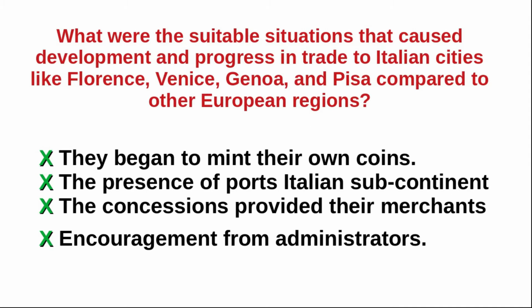The answer: they began to mint their own coins, the ports of the Italian subcontinent, the concessions provided to them by their merchants, the encouragement from administrators. All these facilitated the development and progress in trade to Italian cities like Florence, Venice, Genoa, and Pisa compared to other European regions.